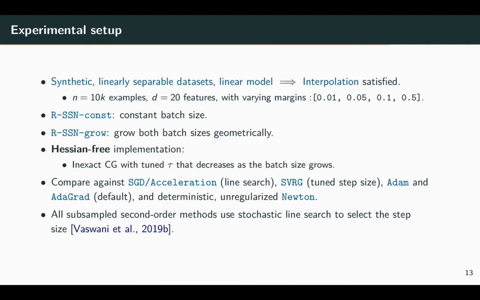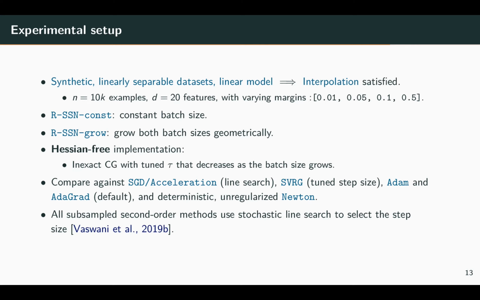For the experiments, we consider logistic regression on synthetic linearly separable datasets such that interpolation is satisfied. We consider two variants of RSSN, one with constant batch size and one with a geometrically growing batch size. We use a Hessian-free implementation that utilizes inexact conjugate gradient with a regularization parameter that decreases as the batch size grows.